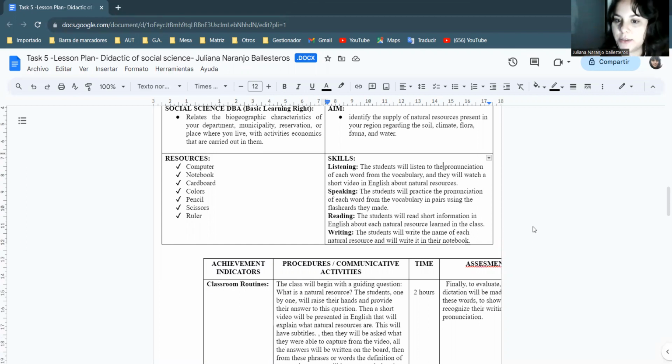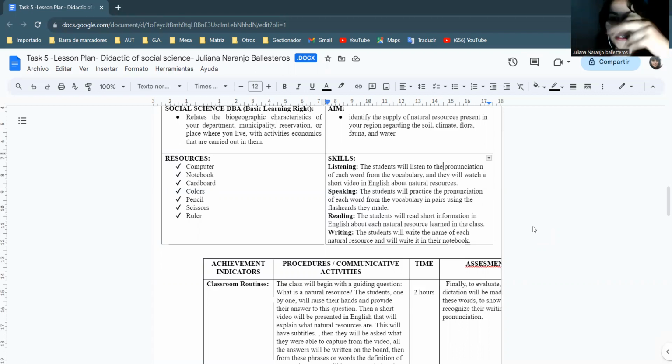In the speaking part, the students will practice the pronunciation of each word from the vocabulary, and in pairs, using the flashcards, they are going to have a little presentation of them. In reading, the students will read a short piece of information in English about each natural resource learned in class and the definition that we are going to create on the board from the ideas they have.